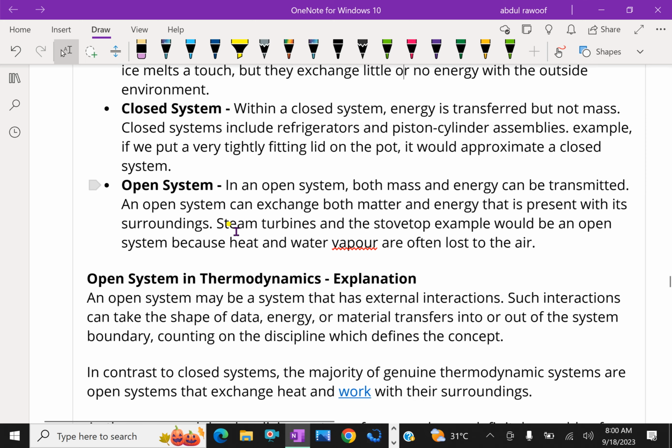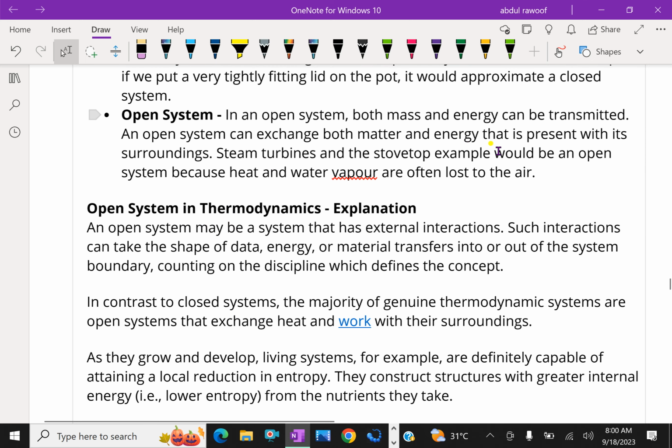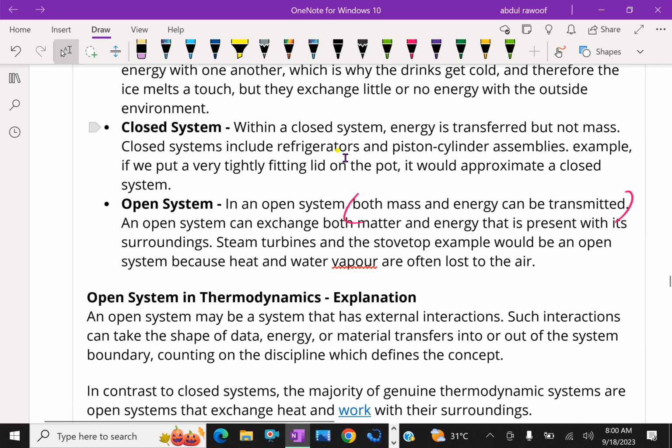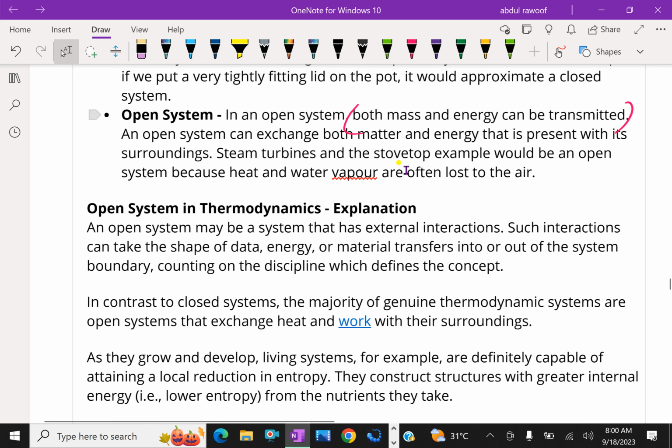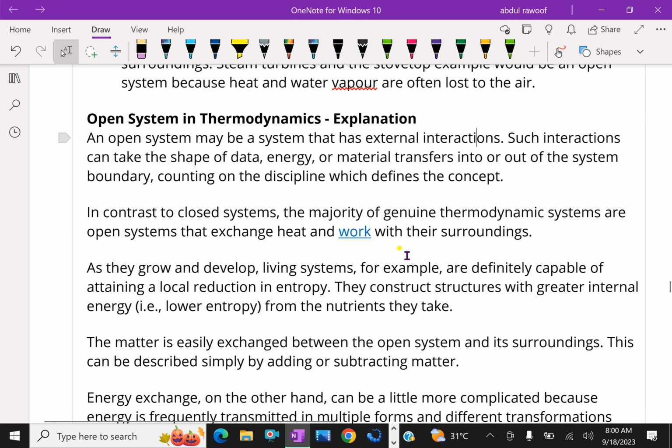Open system. In an open system, both mass and energy can be transferred. In a closed system, energy is transferred but not mass. But in an open system, both mass and energy can be transmitted. An open system can exchange both matter and energy with its surroundings. Steam turbines and the stovetop example would be an open system because heat and water vapor are often lost to the surrounding air.